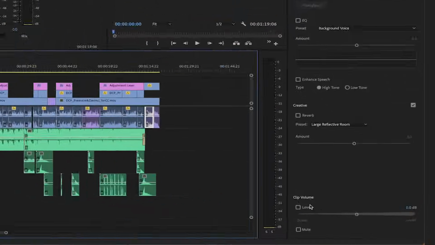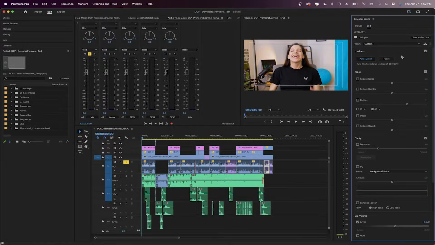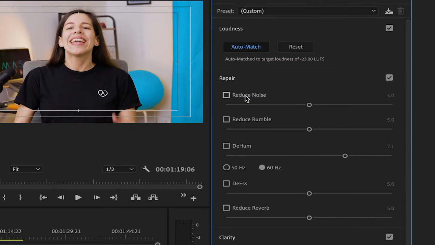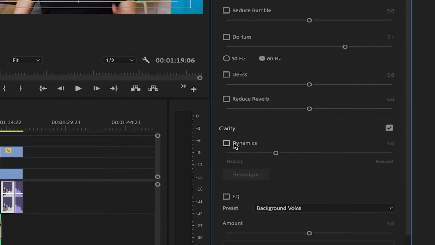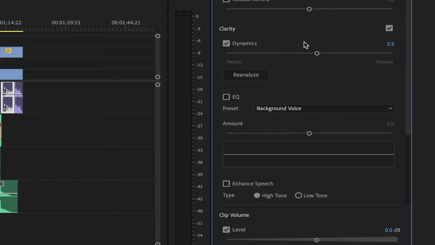You can also adjust the clip volume at the bottom of the Essential Sound panel, but I don't like using this panel much actually. If you're in a hurry, it definitely helps to make the audio sound better quickly. In the Repair section, you can fix some background noise, rumble, echo. You can fix the voice if the S's are too prominent. Then with the slider, you add more or less of the effect, however you prefer or however it's needed in your clip. Then in the Clarity section, Dynamics helps to reduce the difference between the loud and quiet sounds. With EQ, Equalizer, it can bring up and enhance some other vocal frequencies not perceived yet in the clip.